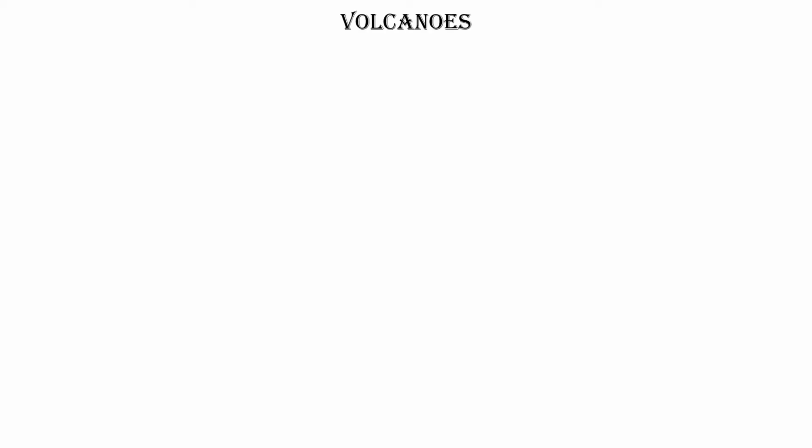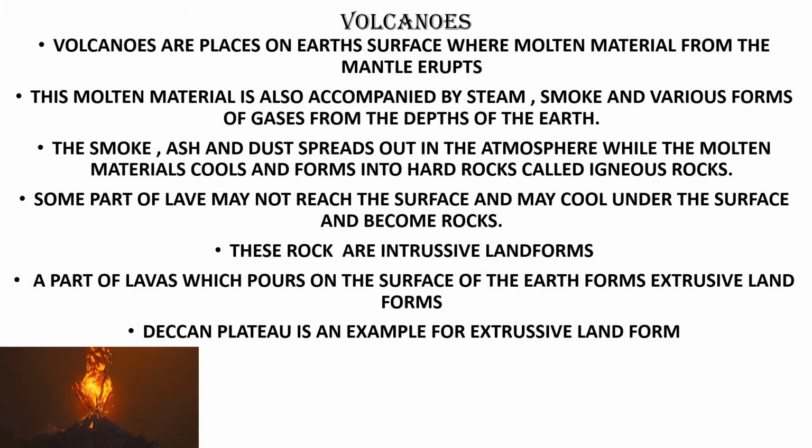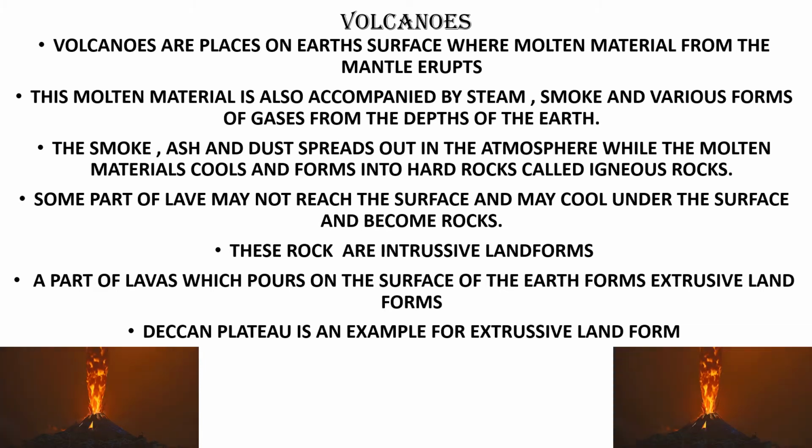They are volcanoes. What are they? Volcanoes are places on the earth's surface. See, these are volcanoes. Volcanoes are places on the earth's surface where molten material from the mantle erupts. This molten material is accompanied by steam, smoke and various gases from the depths of the earth.